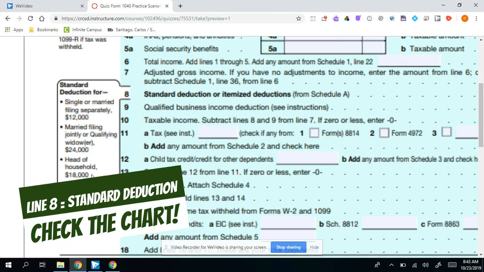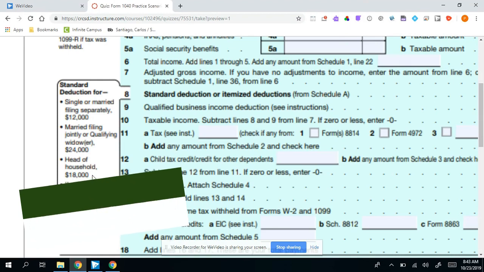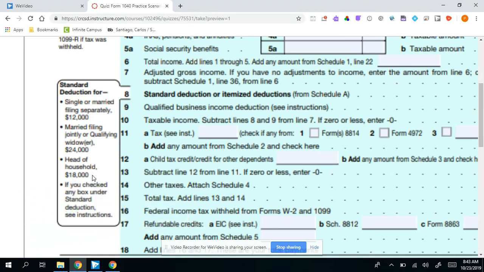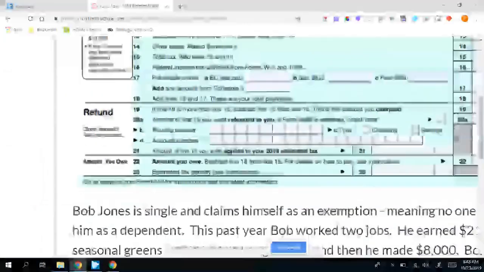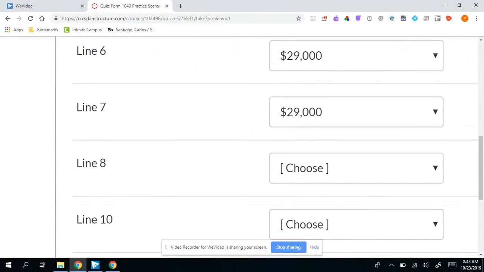And then I think I have another scenario where it states that the individual is the head of household, which could just mean they are single, but do have children, and so they have an increased deduction as opposed to just the single deduction. They are going to get $18,000. But in this case, for Bob, he's single, he is not married, and so he's going to have $12,000 there on line 8.